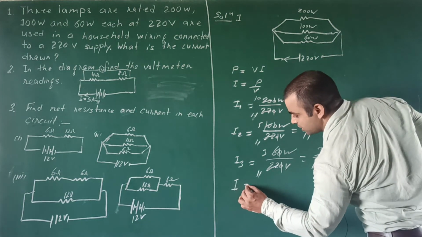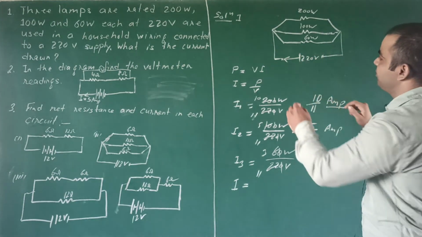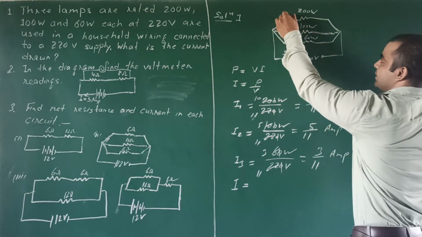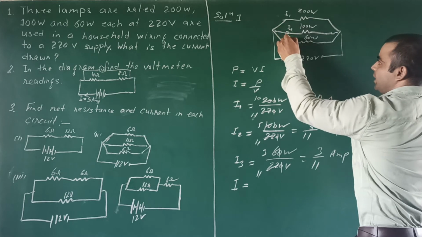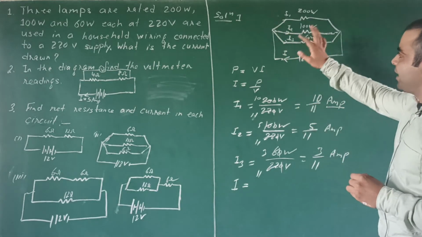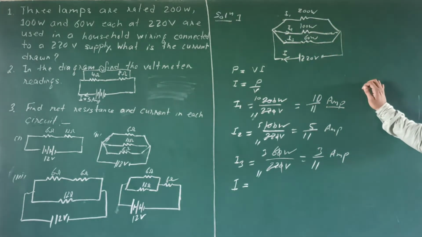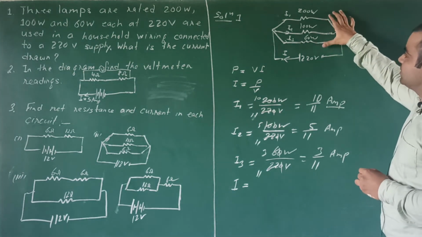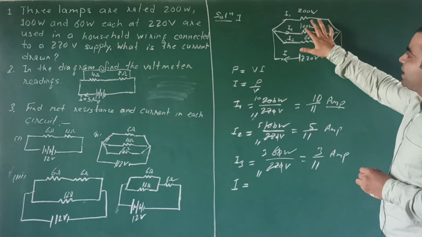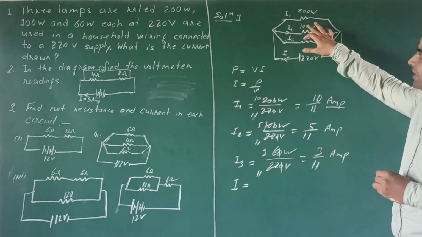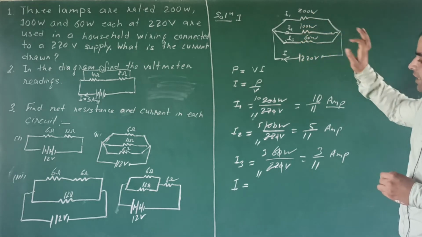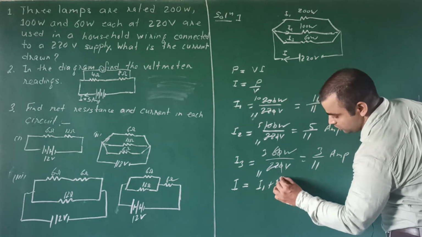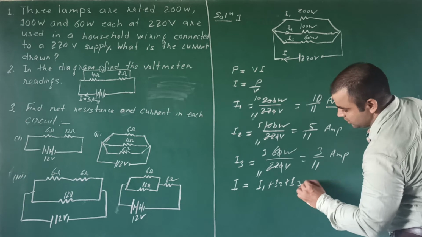The total current will be I1, I2 and I3, because in parallel combination current is divided. Here the components are in the parallel combination, so current will be divided I1, I2 and I3. So total current will be I1 plus I2 plus I3.